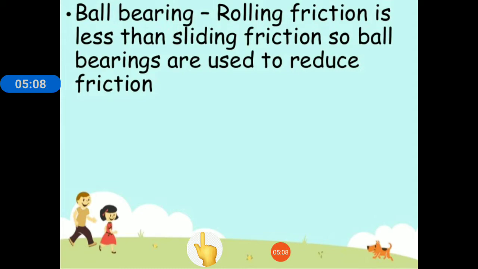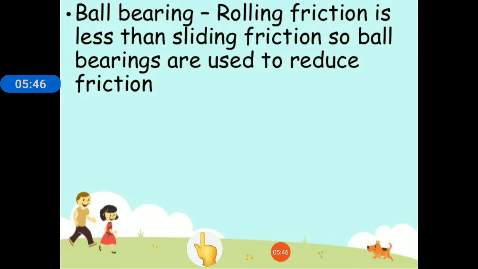Ball bearings are circular in shape and they are fitted between two surfaces of a machine to reduce the friction. How do they reduce the friction? They convert the sliding friction into rolling friction. Earlier we had machines in which two surfaces in contact with each other caused sliding friction. Sliding friction, we have studied, is more than rolling friction. So in order to reduce friction, we have to convert this sliding friction into rolling friction.